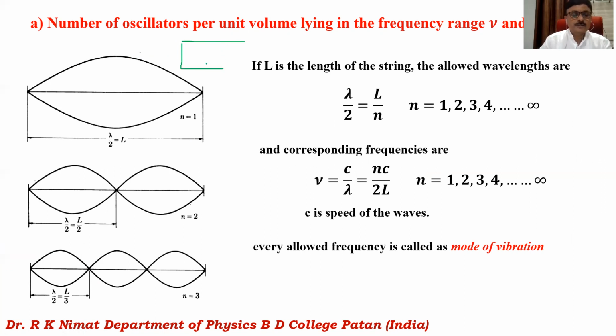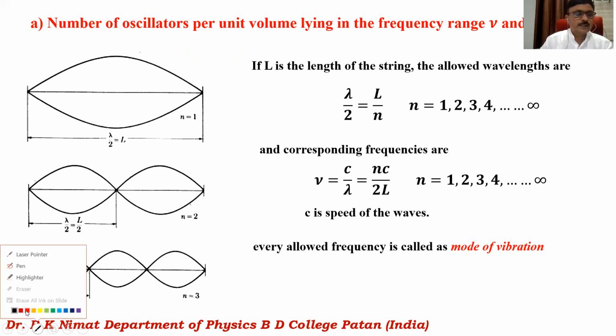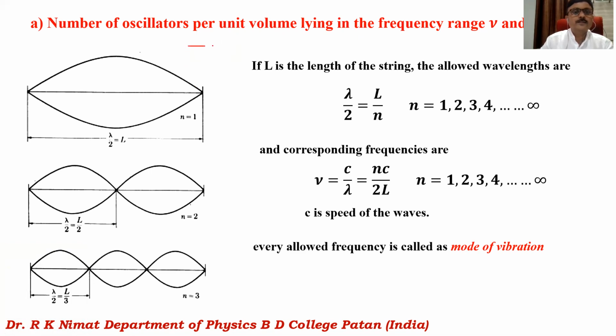In this cubical reflector, we will consider the radiations enclosed in this cubical box, and this box has sides which act as perfect reflectors.